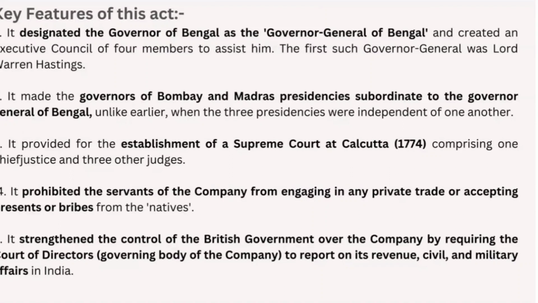It also prohibited the servants of the company from involving themselves in fraudulent activities, like engaging in any private trade and taking or accepting any presents or bribes from the natives. All this has been restricted as the company has maintained records.